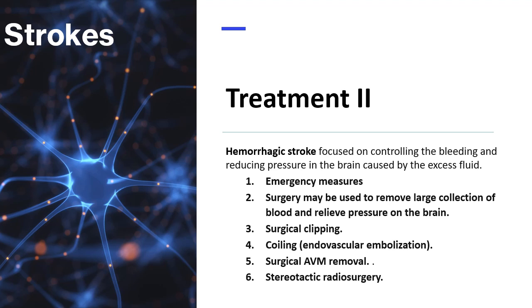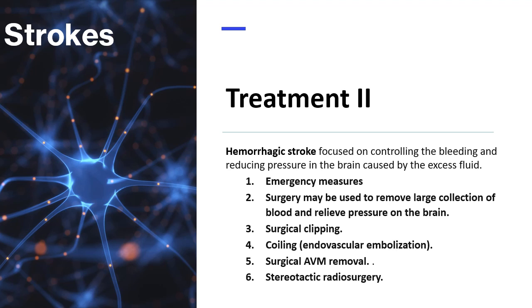Next, surgery may be used to remove large collection of blood and relieve pressure on the brain. It may also be used to repair blood vessel damages associated with hemorrhagic stroke, like an aneurysm, arteriovenous malformation or AVM, or other types of blood vessel abnormalities that cause the hemorrhagic stroke. Third is surgical clipping. A surgeon places a tiny clamp at the base of the aneurysm to stop blood flow to it. This clamp can keep the aneurysm from bursting, or it can keep an aneurysm that has recently hemorrhaged from bleeding again.